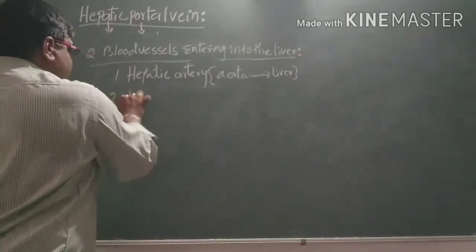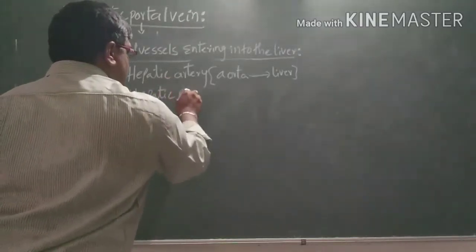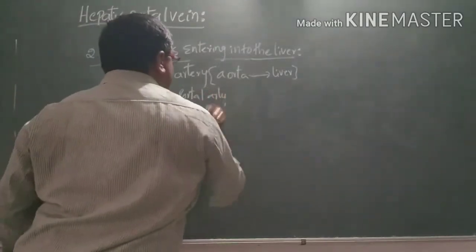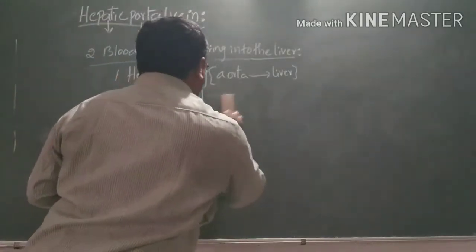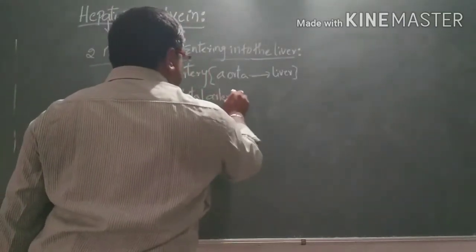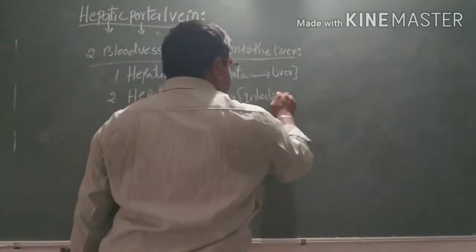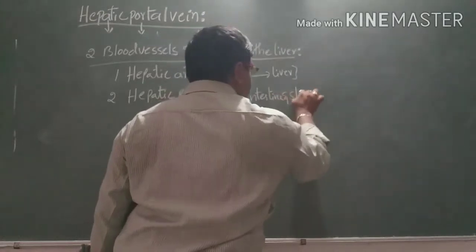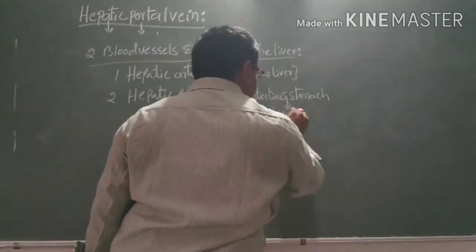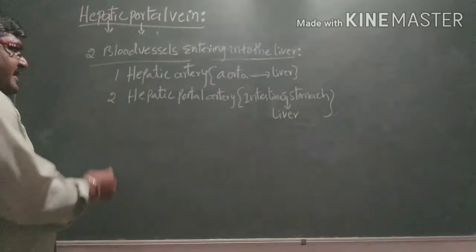And second one, the hepatic portal artery, where blood comes from the intestine and stomach into the liver. So we can call this the hepatic portal artery.